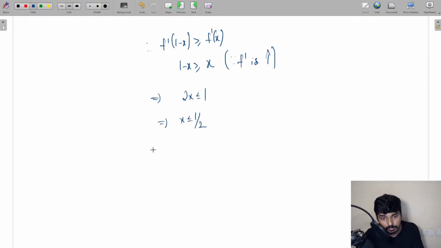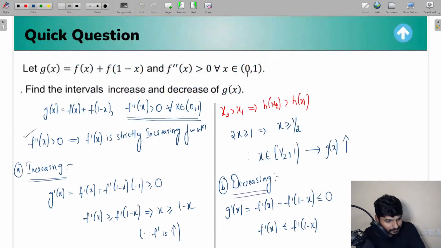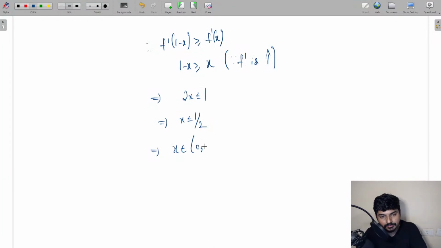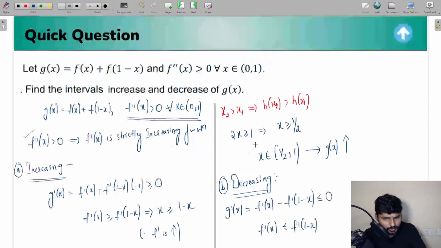So from here, what are the values of x I'm going to get? x belongs to, the lower limit is going to be 0. So for any value of x lying in the interval 0 to 1 by 2, we can say in this interval, the function g of x is simply going to be decreasing. So I hope this entire question is clear for all the students. Anyone is having any doubt in this question?